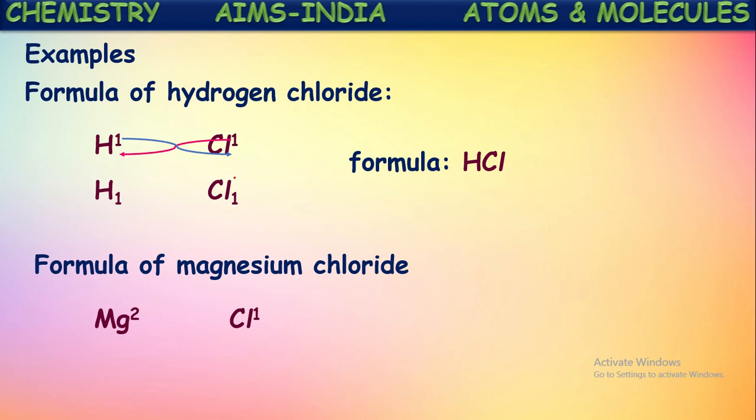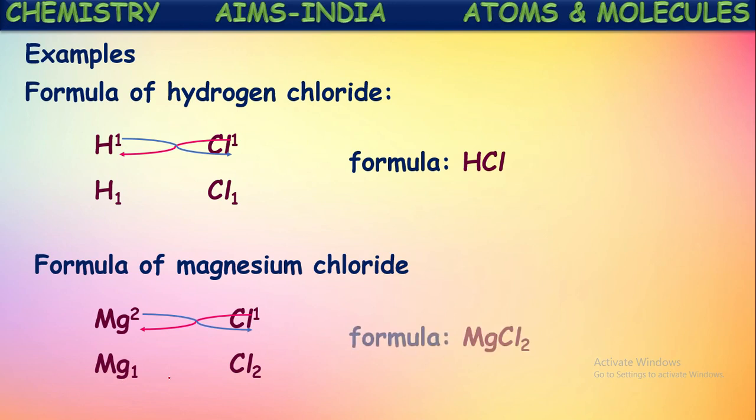As the valencies here are 2 and 1, no common factor will come, so that step is skipped. Now these valencies are interchanged with the crisscross method. This 1 is written at the subscript of magnesium, and this 2 is written at the subscript of chlorine. If it is 1, no need to mention it. Now it becomes MgCl2. So the chemical formula of magnesium chloride is MgCl2. Okay, let us see some more examples for getting perfection in this.